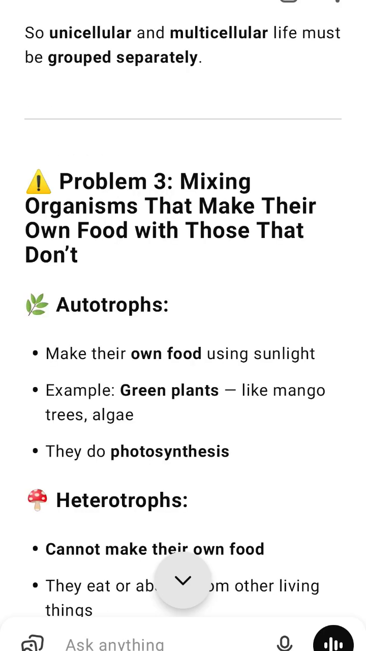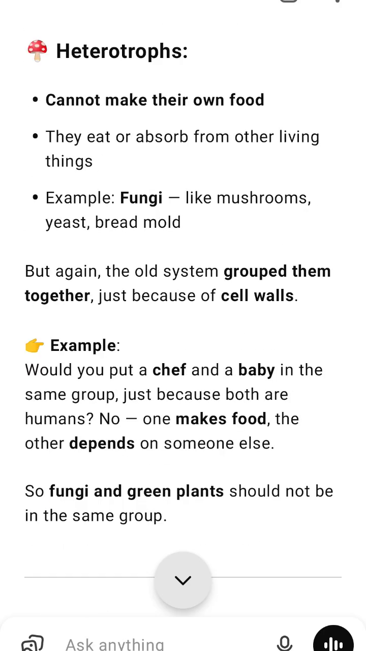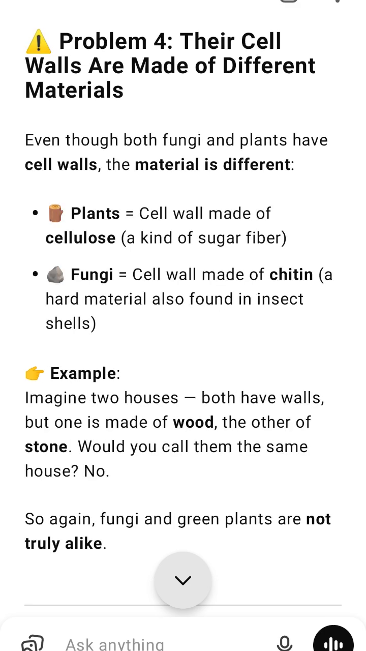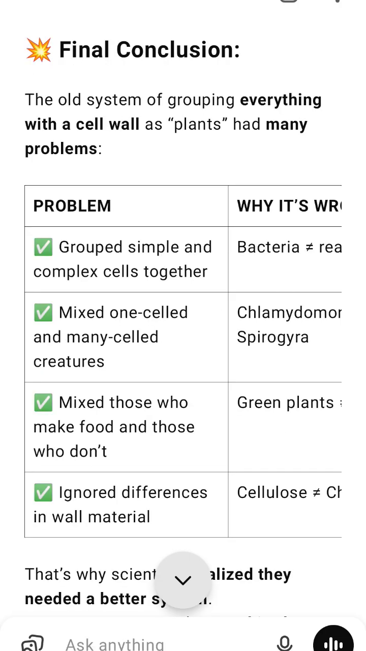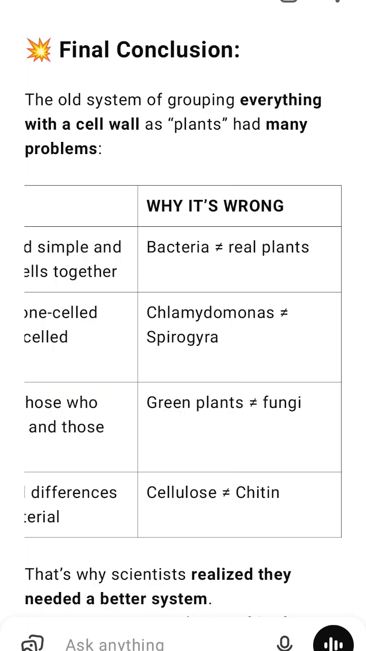Mosses, small green plants in damp places. Ferns, green leafy plants without flowers. Gymnosperms, pine trees, no flowers but seeds. Angiosperms, flowering plants like roses or mango trees. Why did they group them all as plants? Because they all had cell walls, a hard covering around their cells. That was the main reason.